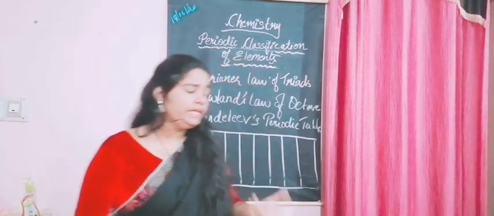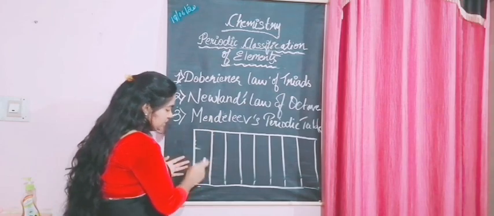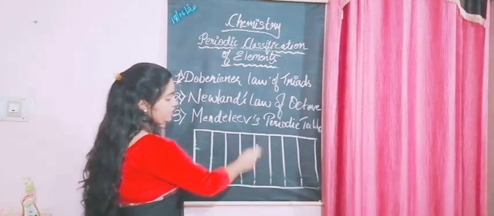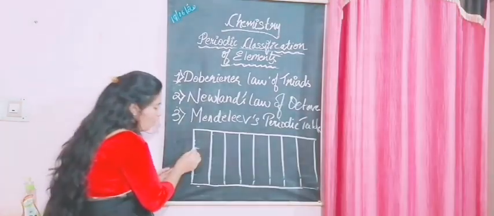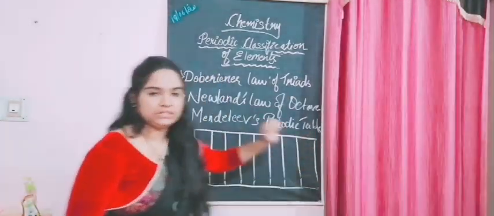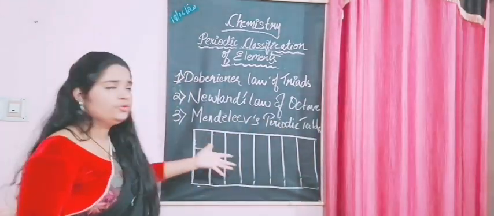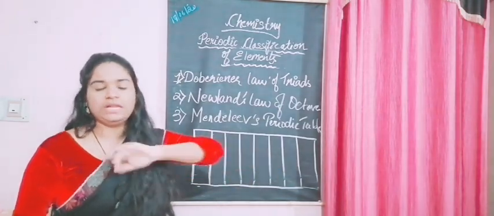He first named these vertical columns groups, and the horizontal rows periods. Now, a few people get confused remembering that vertical are groups and horizontal are periods.